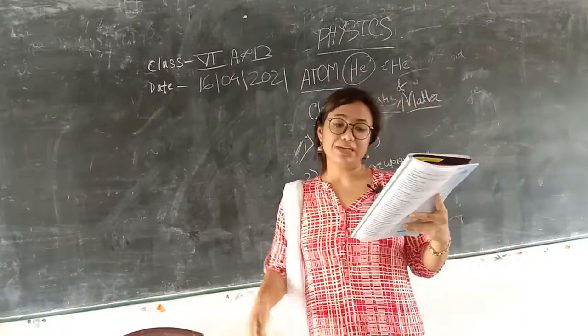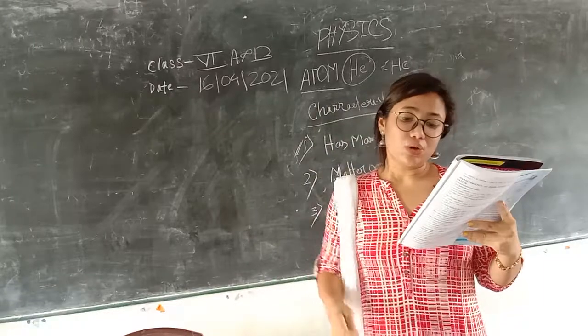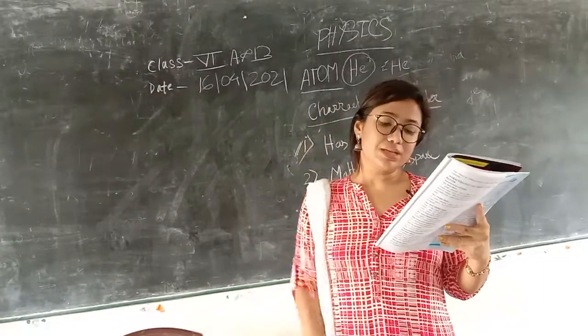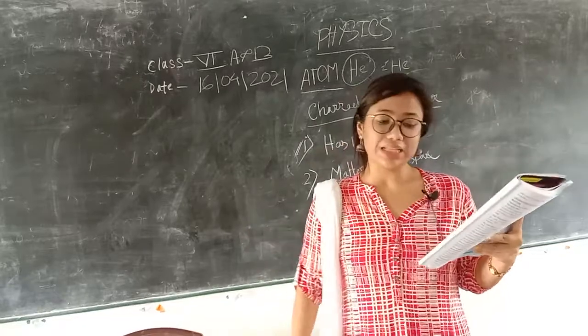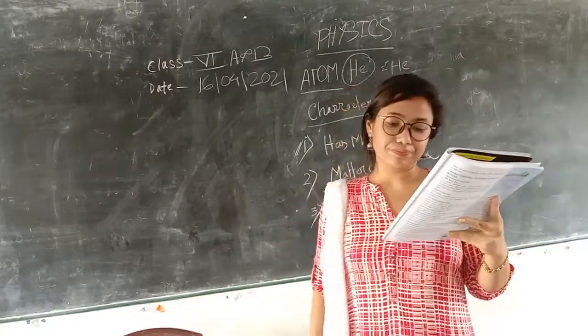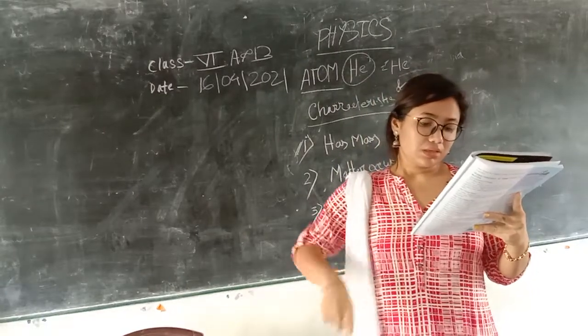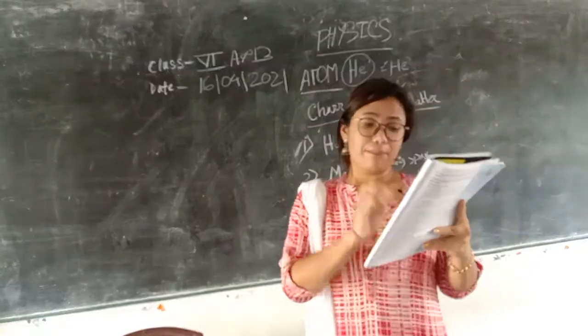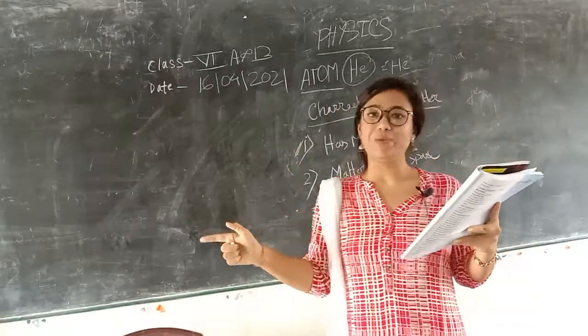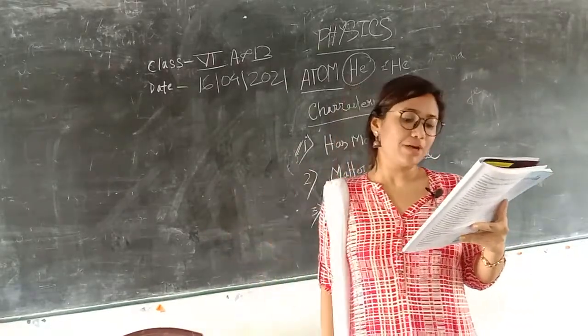We know all matter is pulled towards the earth. The force with which the matter is pulled towards the earth is called weight. Another point, weight varies from place to place. This is also an important point.